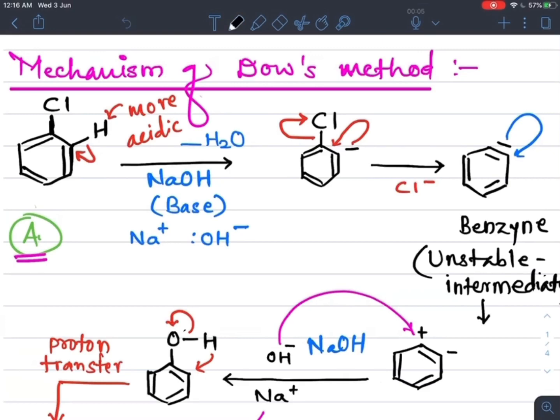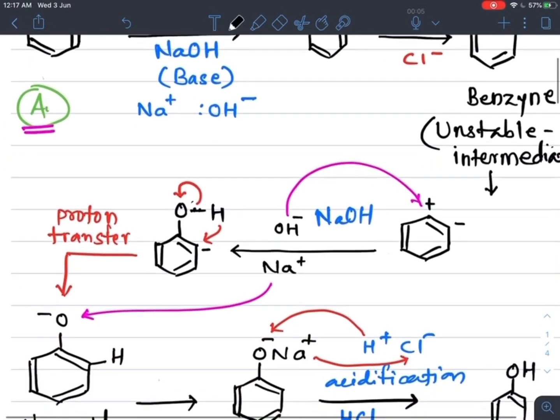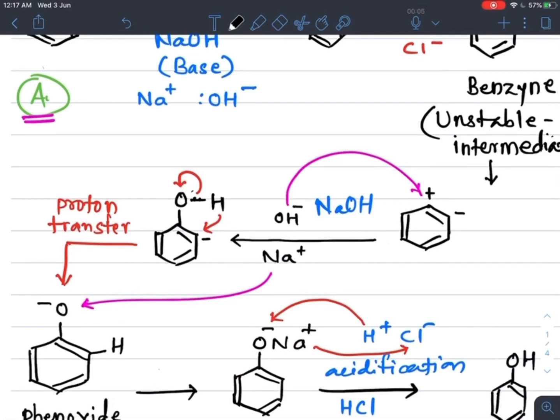Again, in the next step, this oxygen, because oxygen is more electronegative, accepts these two electrons from this bond and forms an O minus ion, and this H plus is shifted onto this carbon atom by taking these two electrons.